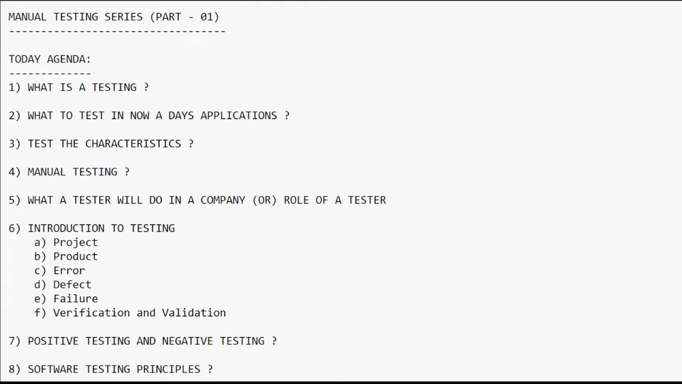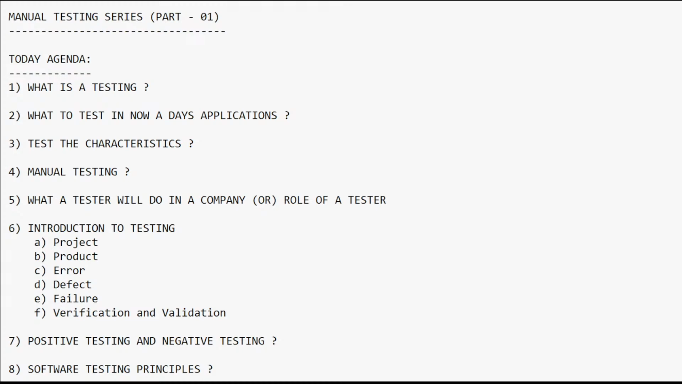Okay, here the definition of defect: what is a defect? A deviation between the expected behavior of the system and the actual behavior of the system is called a defect. For example, there is a text field that is set to accept only some integers and some alphabetical values, and also some special characters.